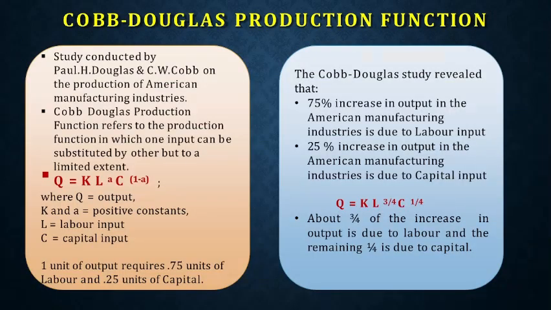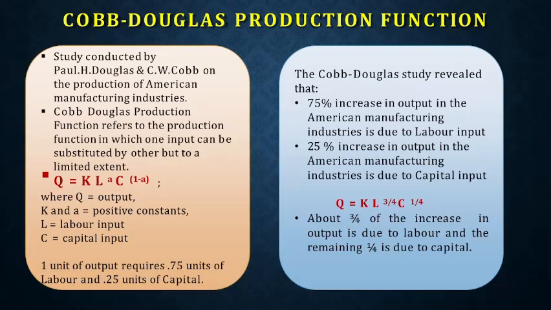Now we go into the next part of our explanation. It is the Cobb-Douglas production function. A study conducted by Paul D. Douglas and C.W. Cobb, on the production of American manufacturing industry. This was done way back. It may not be true now. It was done way back in the 1900s.